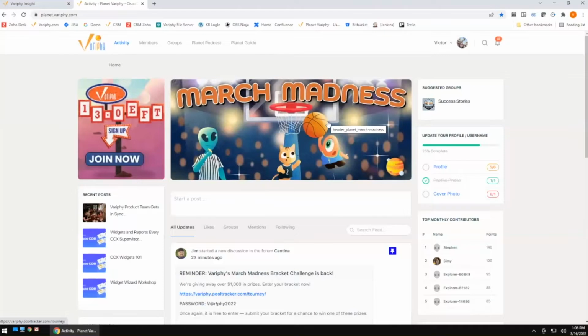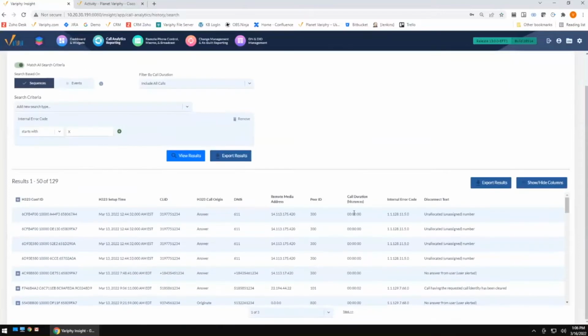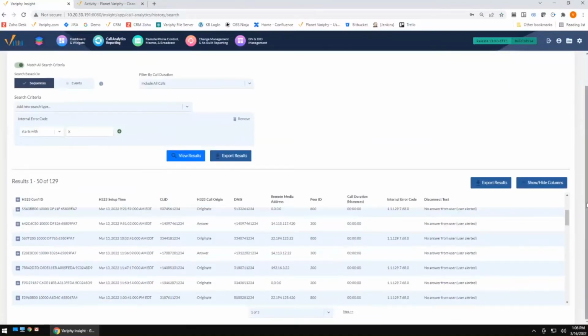So with all that said, guys, let's go ahead and jump into the Cube grouping and sequencing. One of the reasons that we came out with sequencing with Cube data is every call, for the most part, has two legs of a Cube call. It has the call that's coming into the Cube, and it also has the call that's leaving the Cube, most of the time, if not all the time.